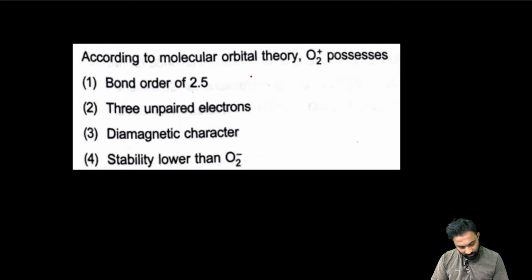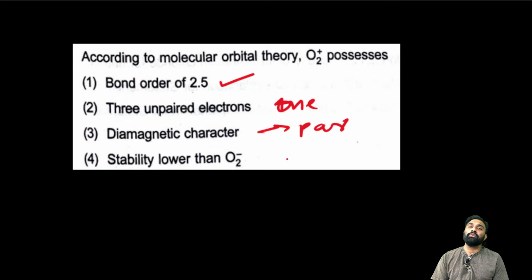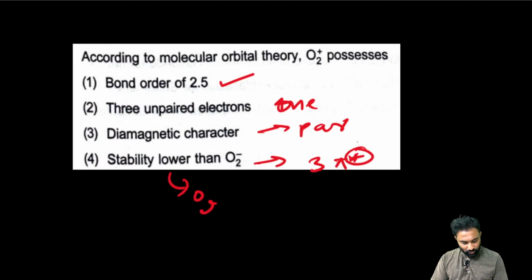Now what is asked: according to molecular orbital theory, O2 plus possesses bond order 2.5, 3 unpaired electrons? No, only one unpaired electron. Diamagnetic in nature? No, it is paramagnetic. Stability is lower than O2 minus? No, stability is higher than O2 minus, because O2 minus has 3 anti-bonding electrons, while O2 plus has only one. If you cross check after the 14 electrons, right, the answer is 1.